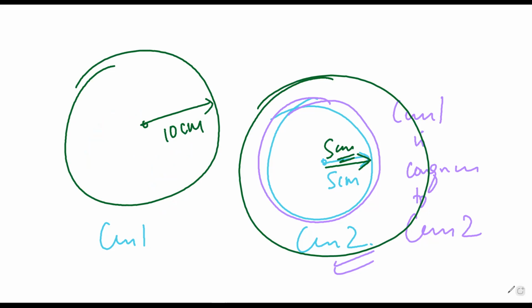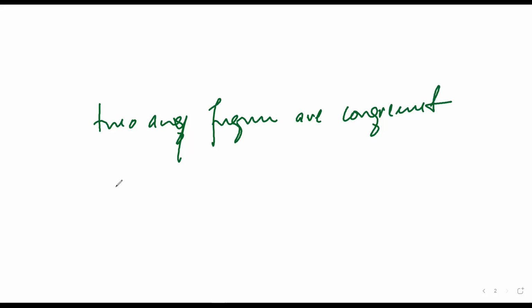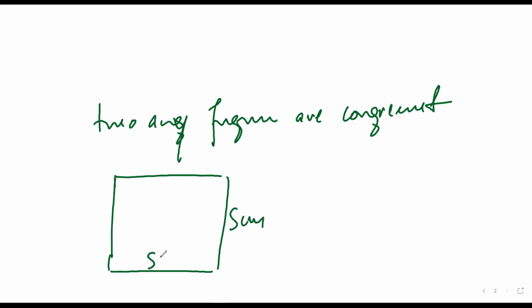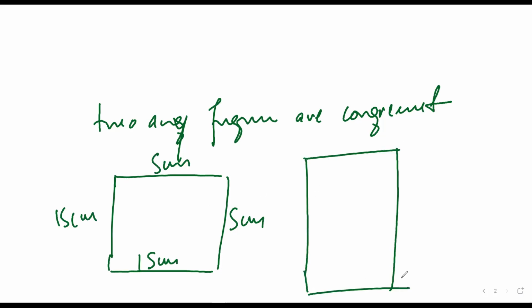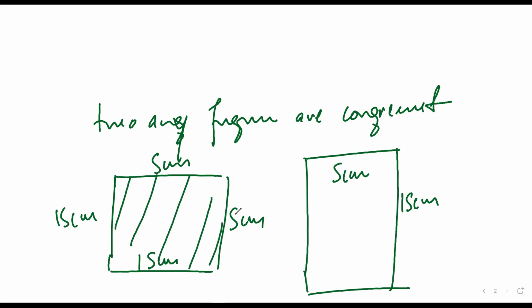Yes, sir. But the point that I'm trying to make is that any two figures are congruent if, with another example, let us try to understand: 15 centimeter, 5 centimeter. This is one rectangle. This is another rectangle which is 15 centimeter and 5 centimeter. So this rectangle would be able to cover this rectangle completely.